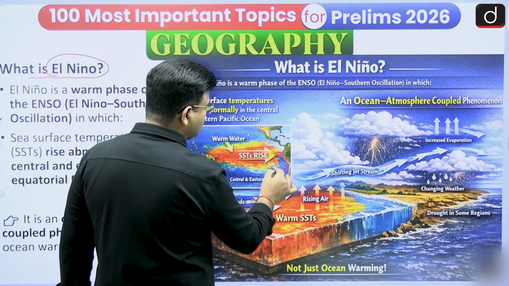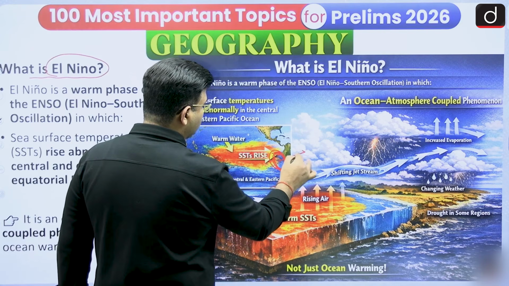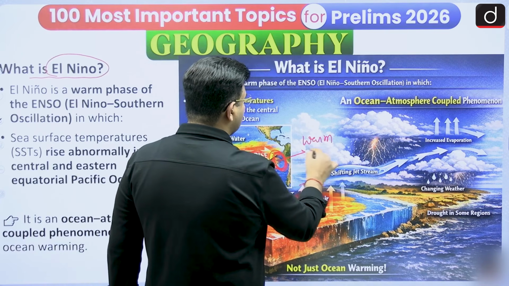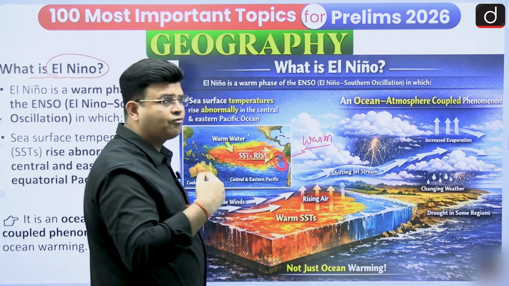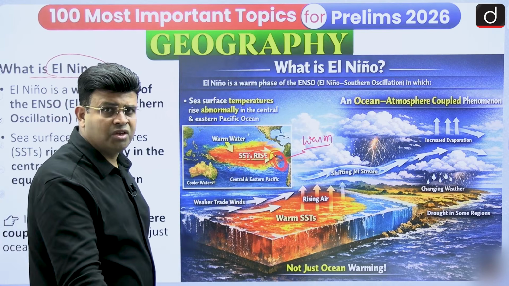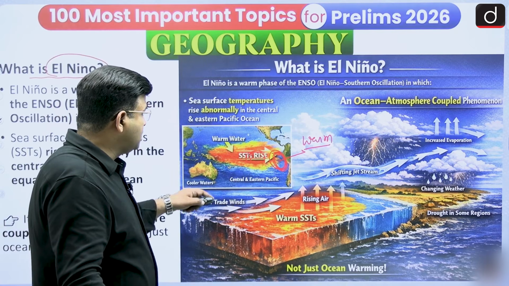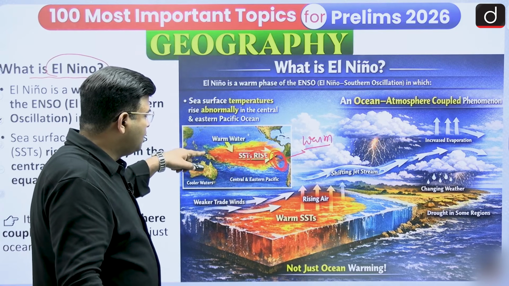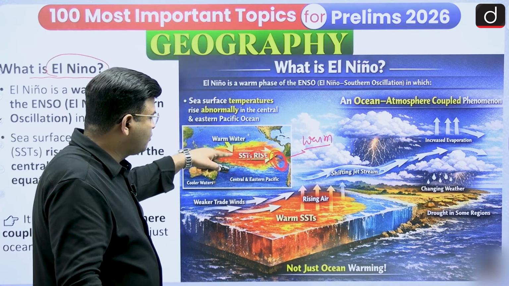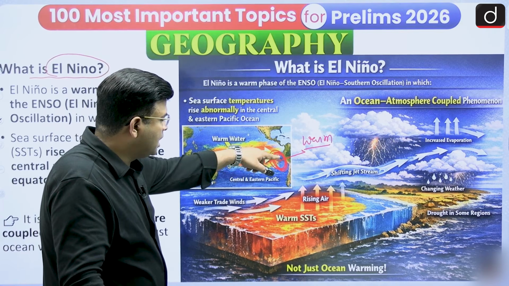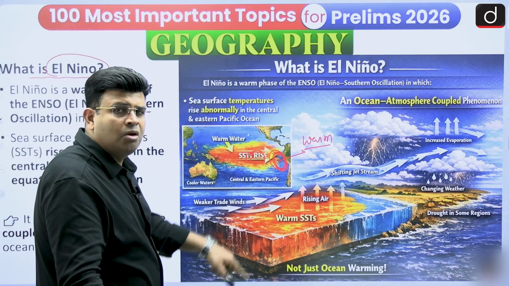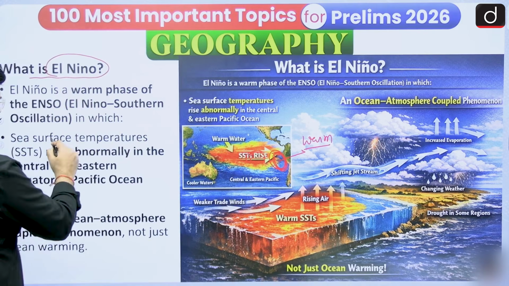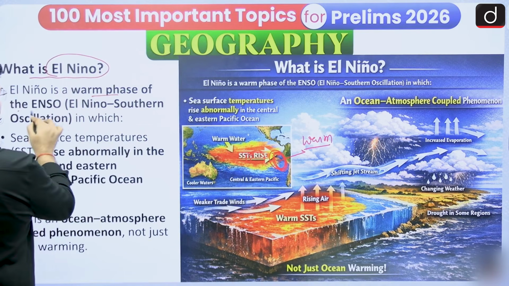This is in the Eastern Pacific, that region becomes warmer, and the Central Pacific also, especially the Eastern Pacific. It is in a warm phase. So El Nino is known as the warm phase of the Pacific Ocean. Because in this region the trade winds are very weak, warm water along the equator in the form of a Kelvin wave will start moving towards this region, and it is able to reach. So this region becomes warmer, and it is known as a warm phase of the El Nino Southern Oscillation.